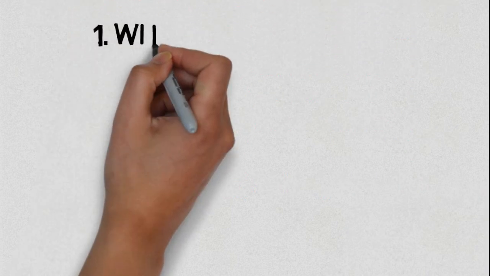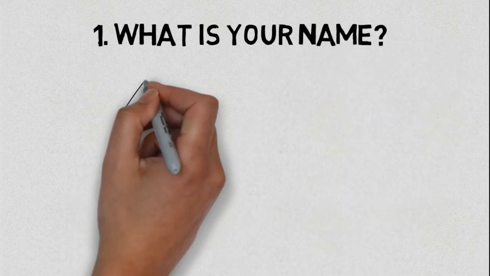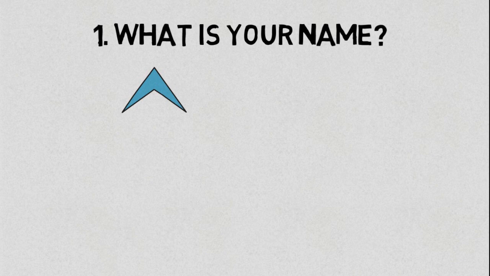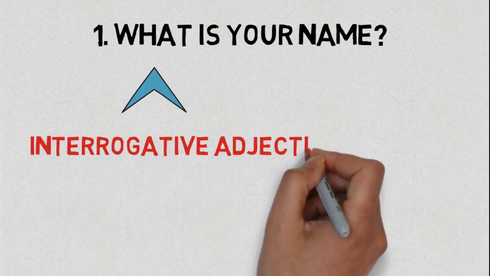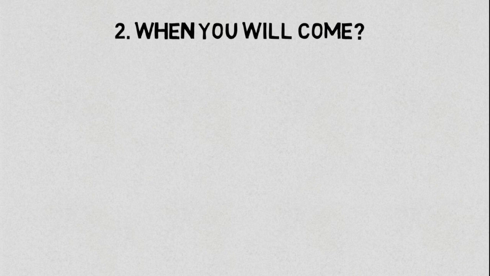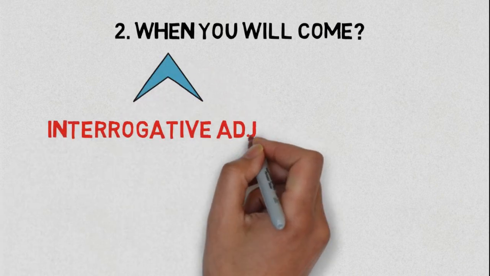Now, in the form of a sentence, what is your name? Now, what is the interrogative adjective, and at the end is the symbol of a question mark. Number 2, when will you come? Now, when is the interrogative adjective.